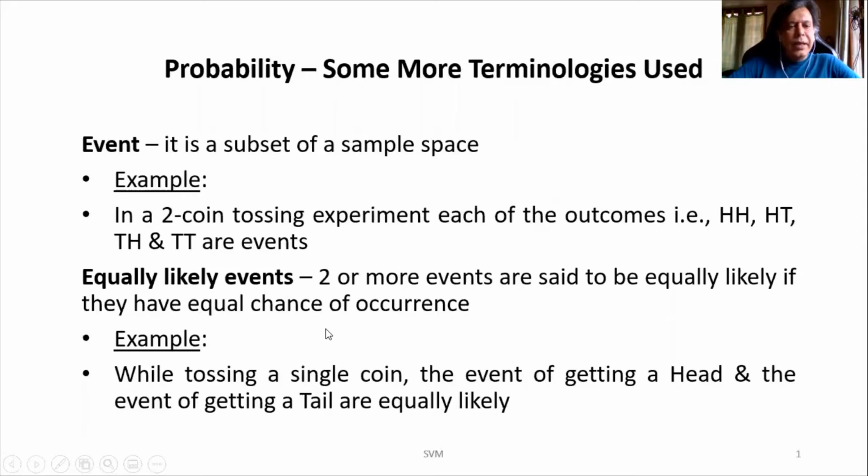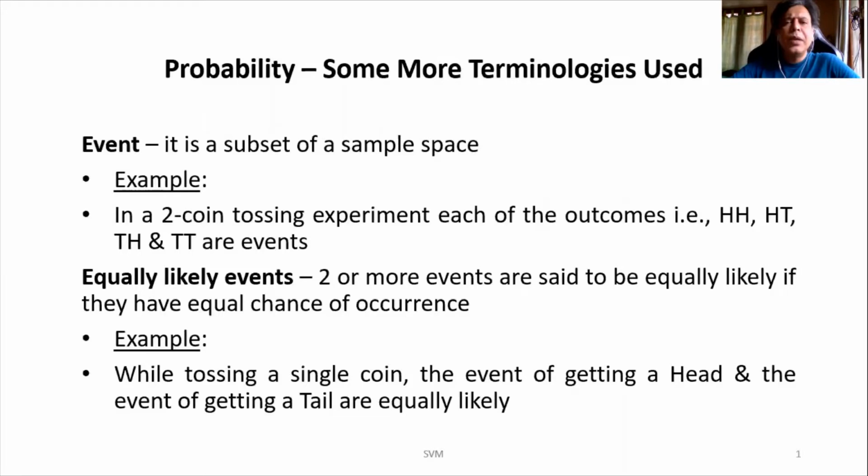Right. So the next terminology is about equally likely events. So two or more events are said to be equally likely if they have equal chance of occurrence. Means if I calculate the probability for each of the event, it should be the same. For example, in a single coin tossing experiment, getting a head, if I try to calculate the probability of a single toss, you will get 1/2 or 50%. Same is the case for getting a tail also.